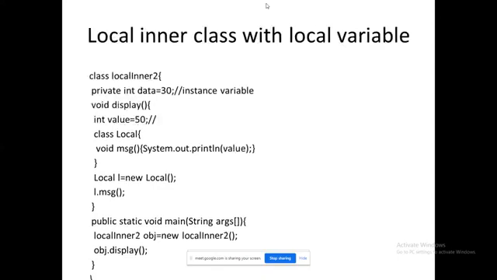Within display, you are having a class. Here also within display, you are having a class. But apart from that, what you have? You have a variable called value. Okay, so which is going to be executed? The priority will be given for the value available within the display method, right? So obj.display will be ready to be invoked.